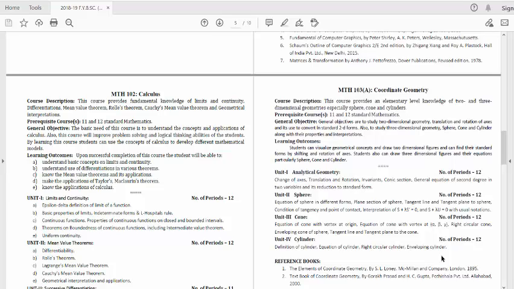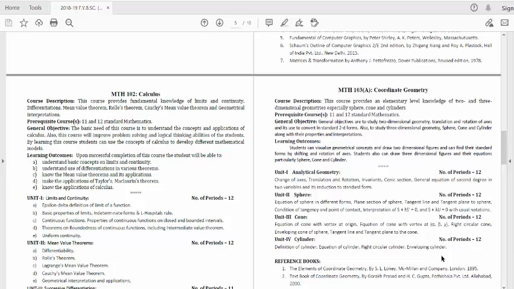So this is the brief introduction for these 3 papers. For the third paper, reference books are Elementary Coordinate Geometry by S. L. Loney, and Textbook of Coordinate Geometry by Gorakh Prasad. I hope you will enjoy this lecture, and we will take the books on this.